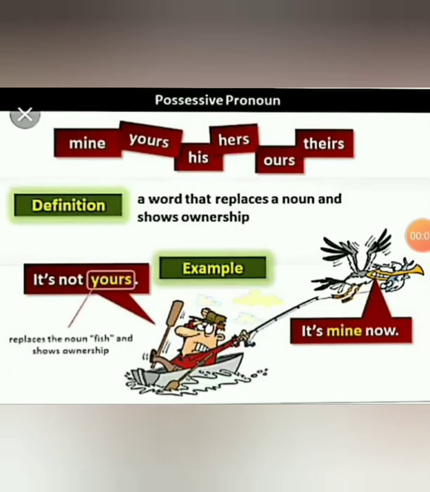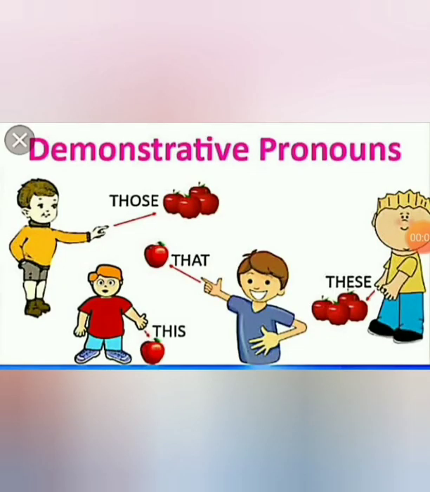Next, we have learnt possessive pronouns. They show the ownership I told you. And they are mine, yours, his, hers, ours, theirs. The next one is demonstrative pronouns. That is this, that, these, and those. I hope you have understood the types of pronouns.